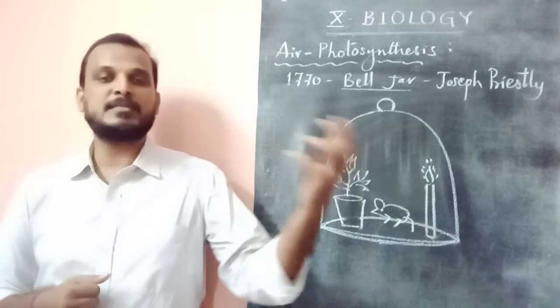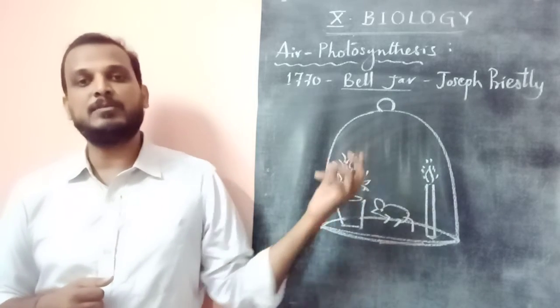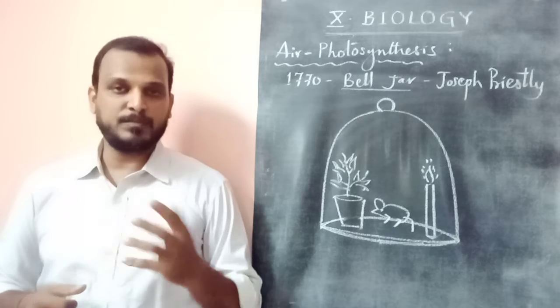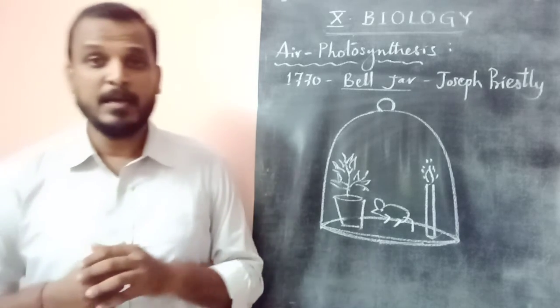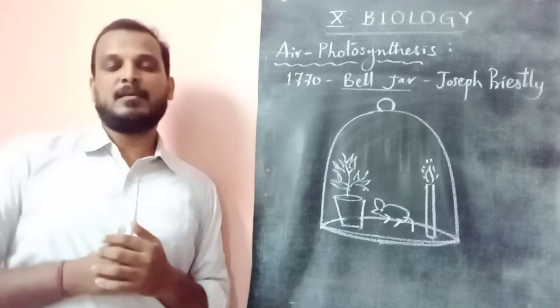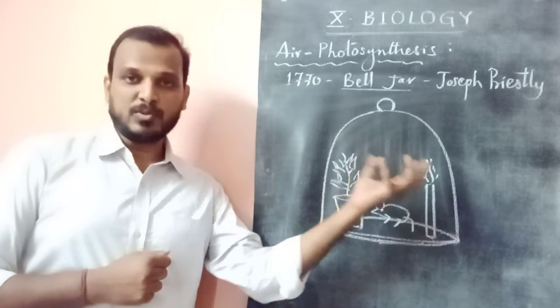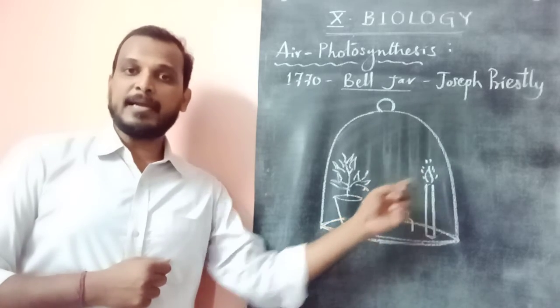So the plant is giving something essential, which makes the candle burn and the rat stay active, continuing its breathing. He gave a statement: plants restore what is used continuously by the candle and the rat.